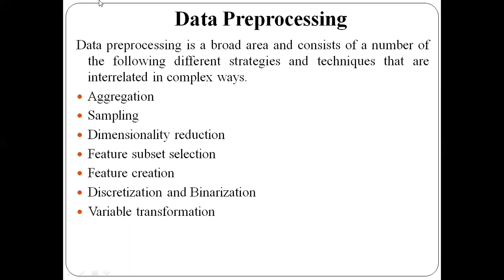Now, in detail, we shall study what steps are involved in data pre-processing. Just remember that data pre-processing is the process of converting the raw input data which is present in different sources, like flat files, relational tables, and other external sources, into a form that is suitable for performing data analysis using data mining. This complete process is called data pre-processing.